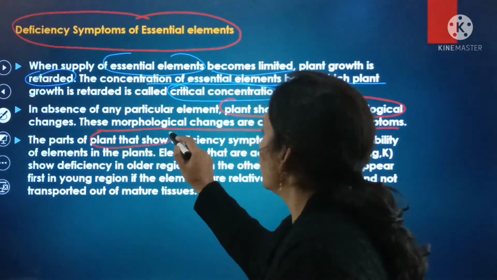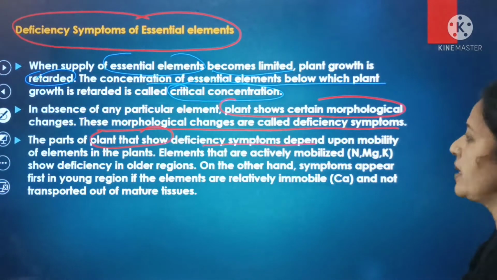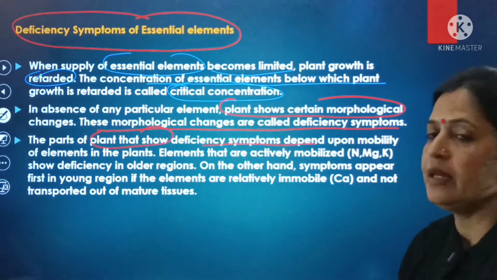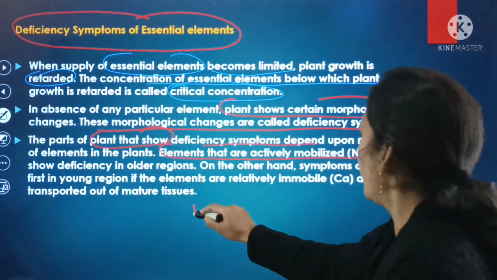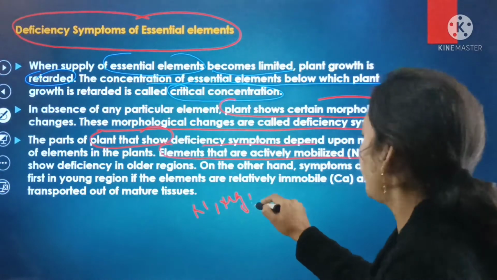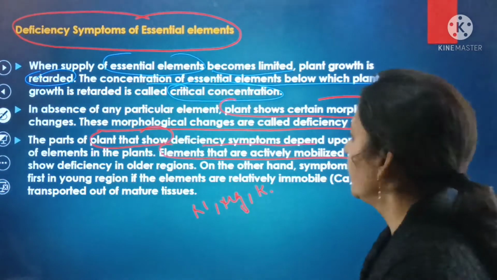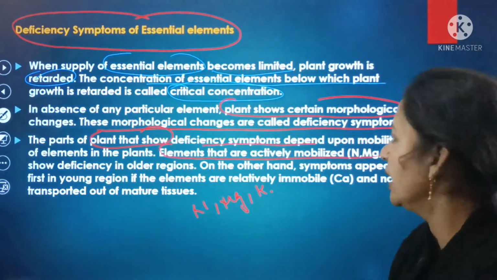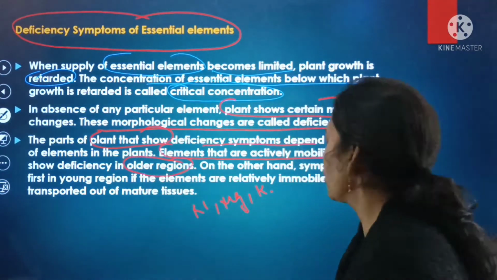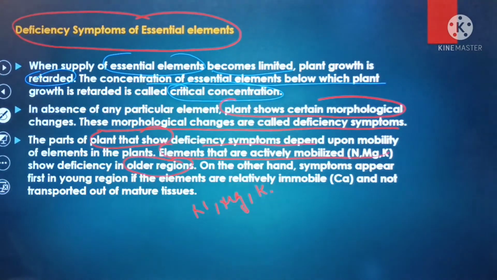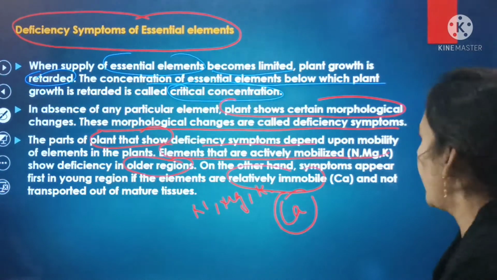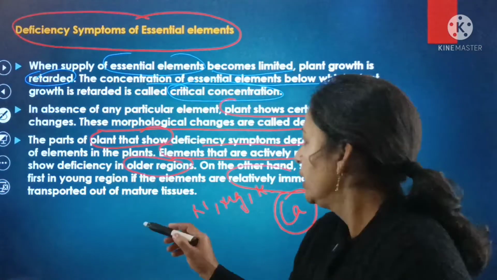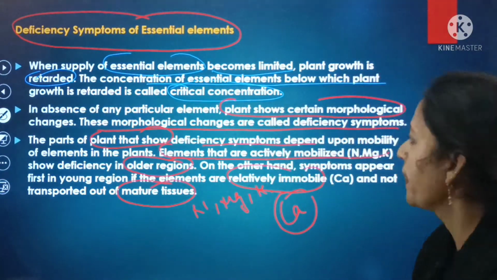The parts of the plants that show the deficiency symptoms depend upon the mobility of the elements in the plants. Elements that are actively mobilized are nitrogen, magnesium and potassium, and they show the deficiency in the older region. On the other hand, symptoms appear first in the young region for elements that are relatively immobile, for example calcium, which is not transmitted out of the mature tissue.